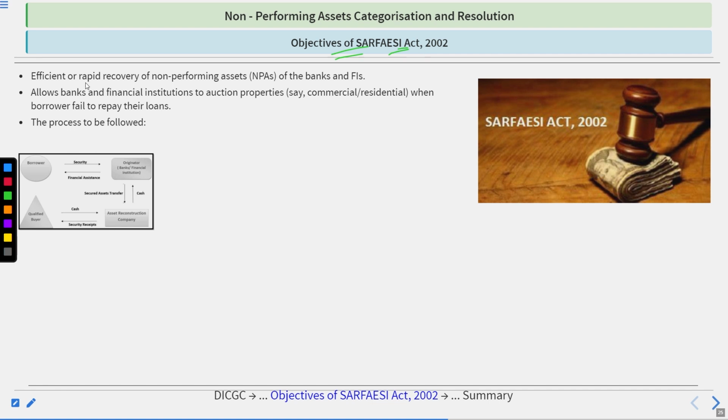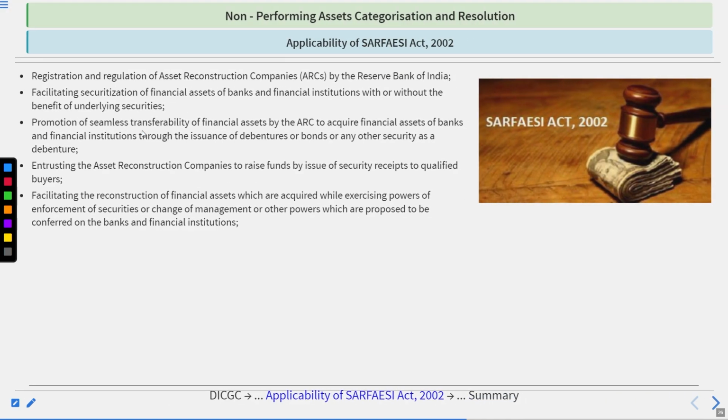Objectives of the SARFAESI Act. Efficient and rapid recovery of NPAs of the banks and FIs, allowing banks and financial institutions to auction properties, commercial or residential, when borrowers fail to pay their loans. This process is to be followed.